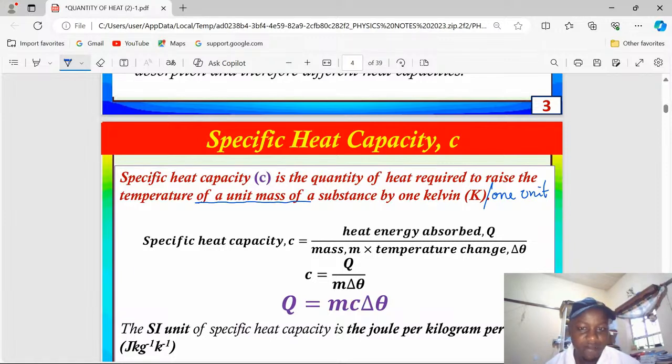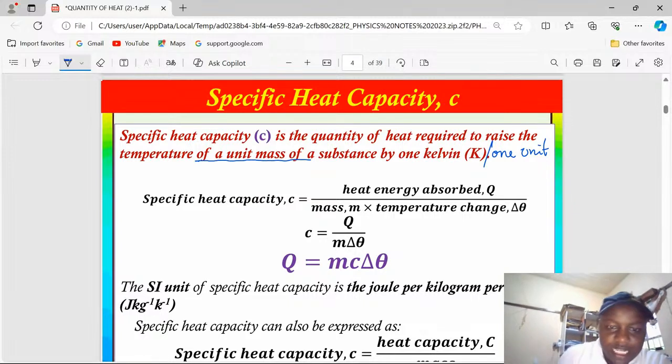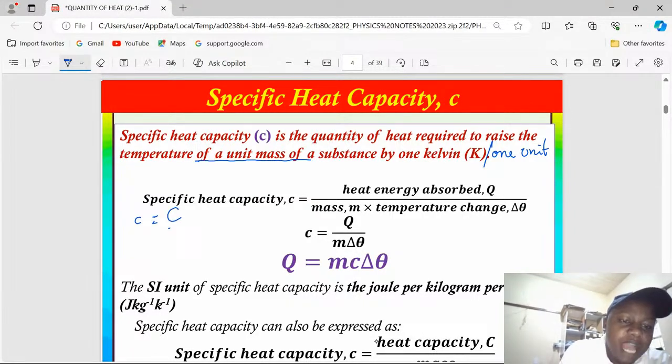Specific heat capacity is the heat energy absorbed divided by the mass of the substance multiplied by the change in temperature. In simpler terms, small letter c, the specific heat capacity, is heat capacity per unit mass.